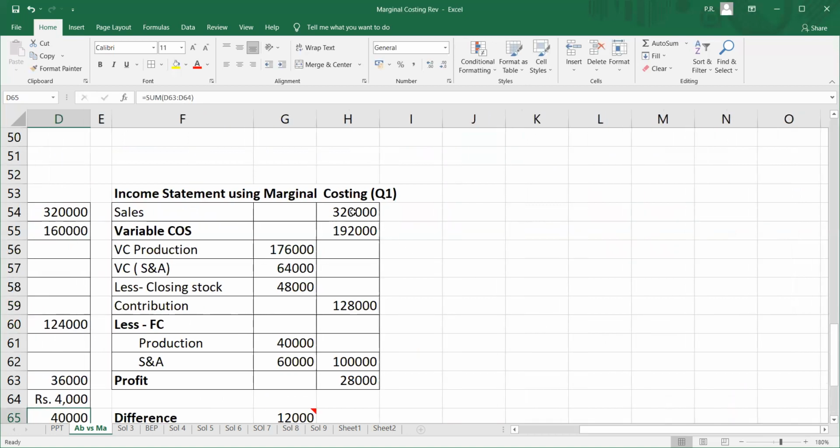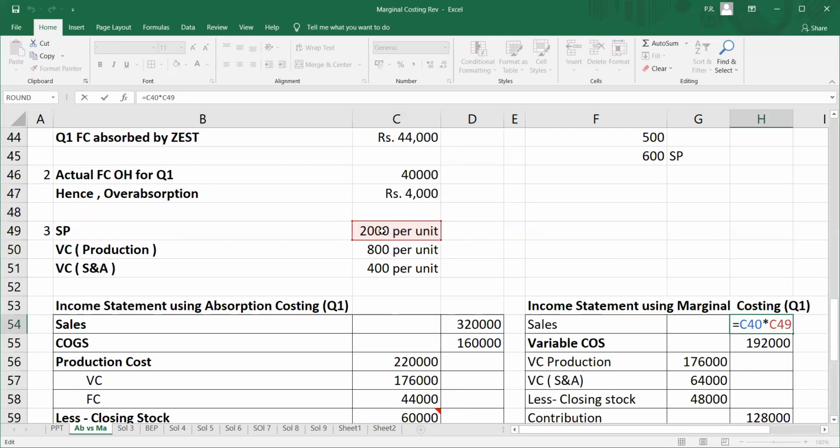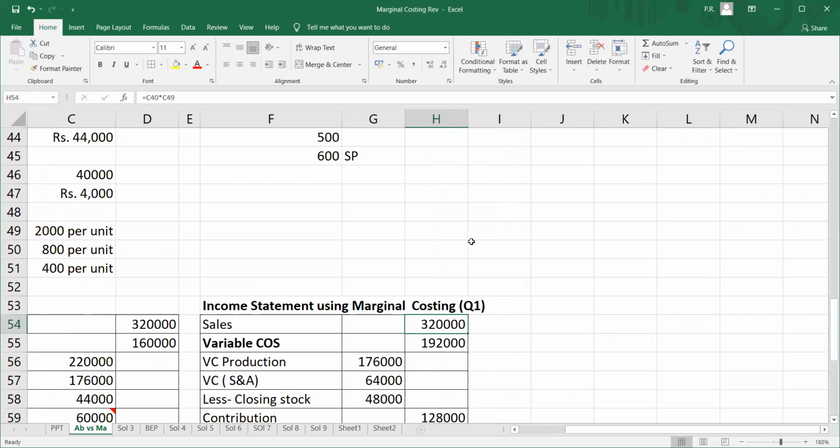So over here again, sales will remain same. It will be the number of units sold into selling price per unit that we found out this way. It remains same. Now from sales, if you remember, what is our formula? In marginal costing, sales less the variable cost you get the contribution, less the fixed cost, we get the profit. So here also we will do the same.